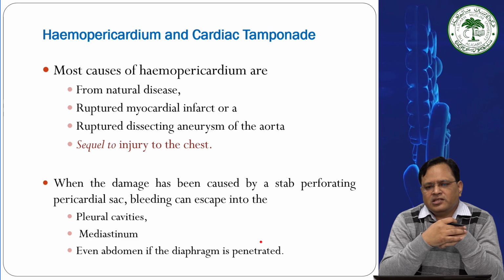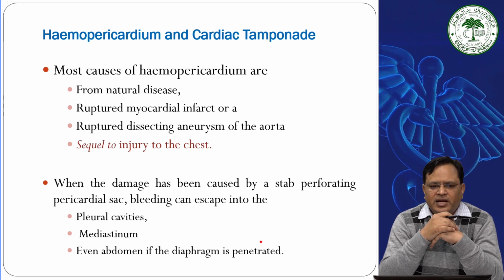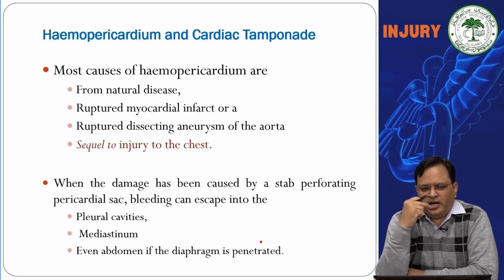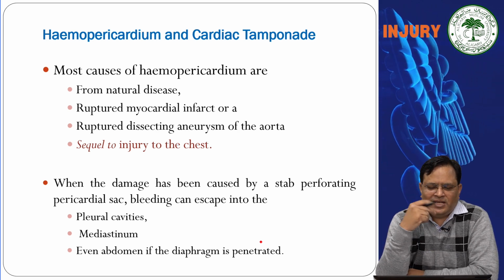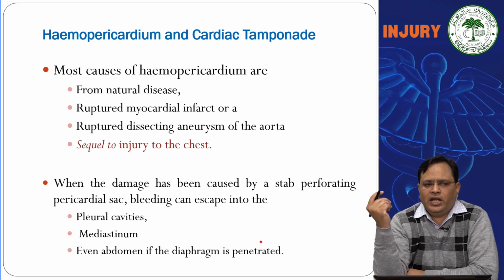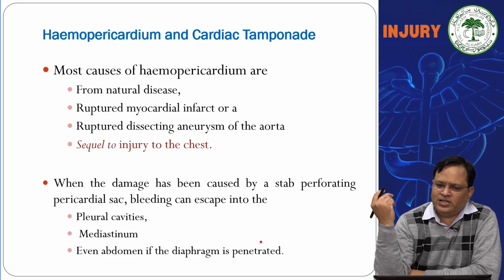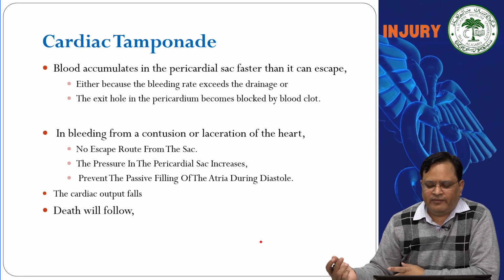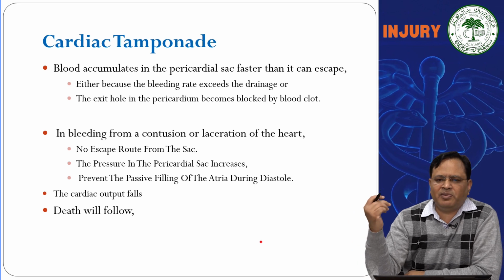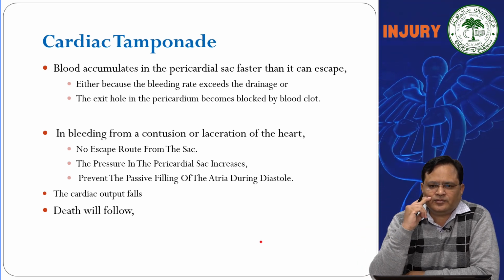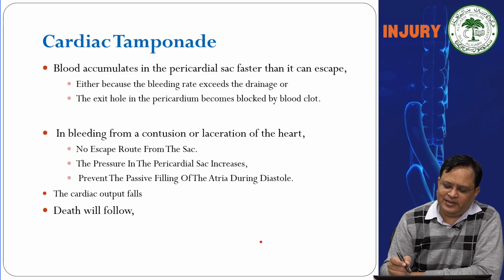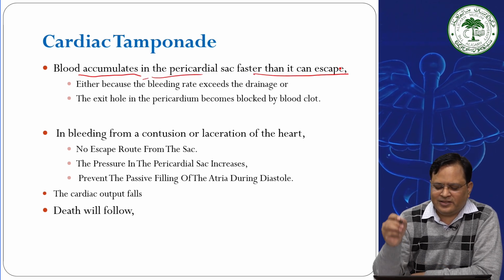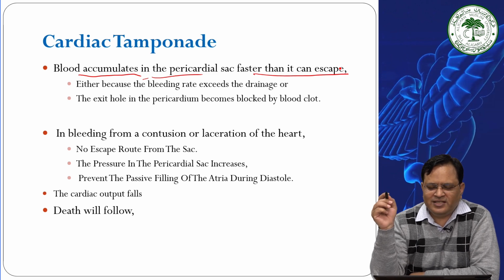When the damage has been caused by a stab or perforating wound, a penetrating pericardial sac wound, that can lead to accumulation of blood into the pleural cavities, mediastinum, even abdomen, depending upon the perforation or the injury of the diaphragm. Cardiac tamponade develops, as we have discussed, when blood accumulates in the pericardial sac faster than it can escape, because the bleeding rate exceeds the drainage,